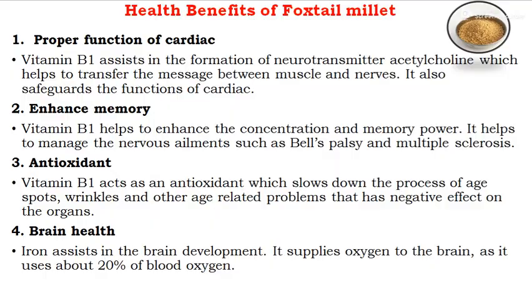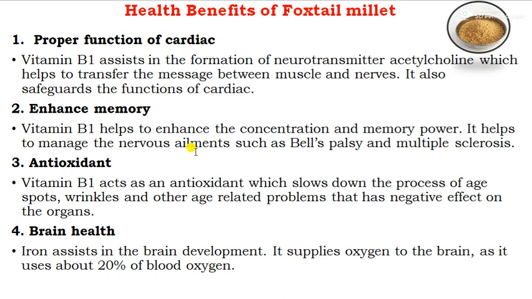Next one, we can see the health benefits of foxtail millet. The first one is the proper function of the cardiac system. Vitamin B1 assists in the formation of the neurotransmitter acetylcholine, which helps in the transfer of messages between the muscles and the nerves. It also safeguards the functions of the cardiac system. Second, they enhance memory. Vitamin B1 helps to enhance concentration and memory power. It helps to manage nervous ailments such as Bell's palsy and multiple sclerosis.